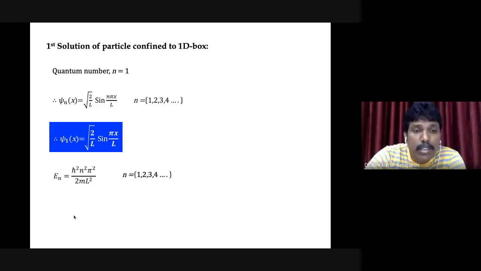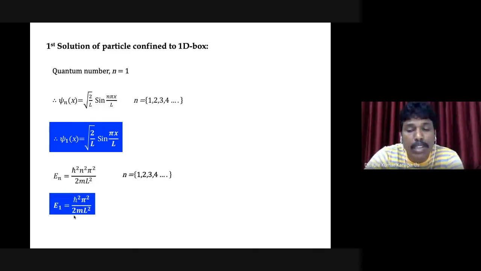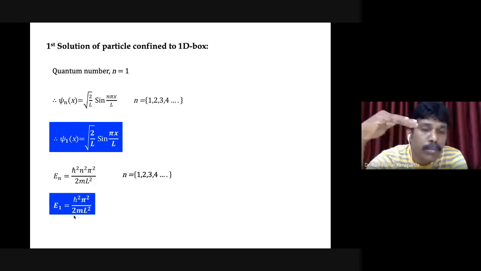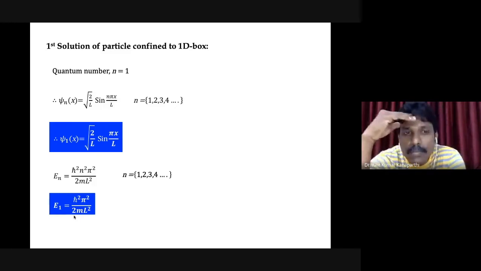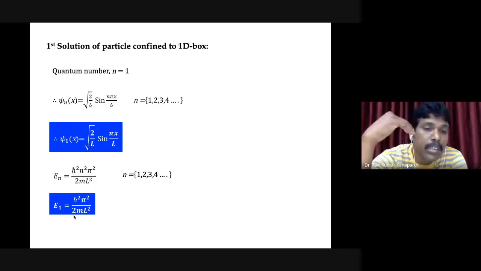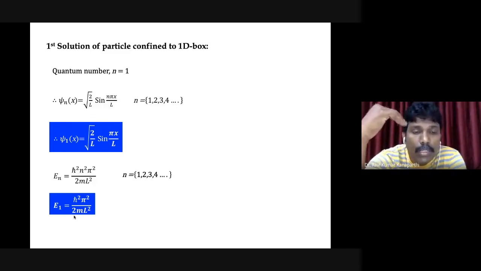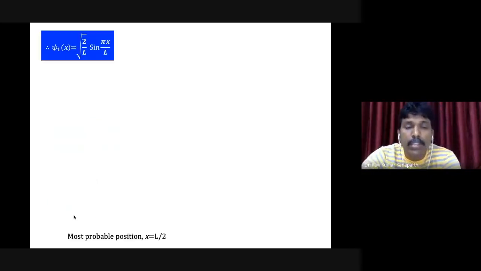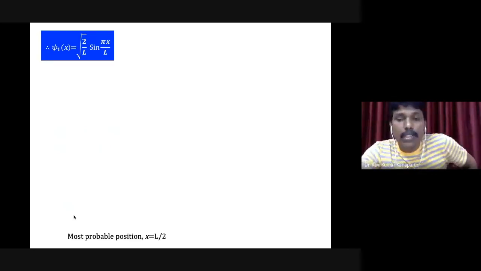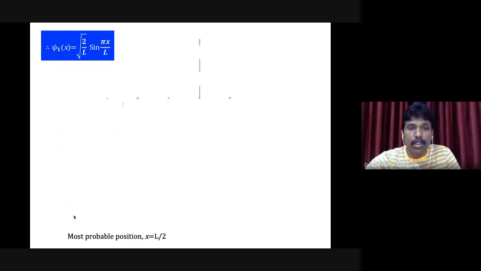For the energy expression, you substitute n is equal to 1, which gives h cross square pi square by 2 m L square. So we got the ground state wave function, and also its energy. Both are known.